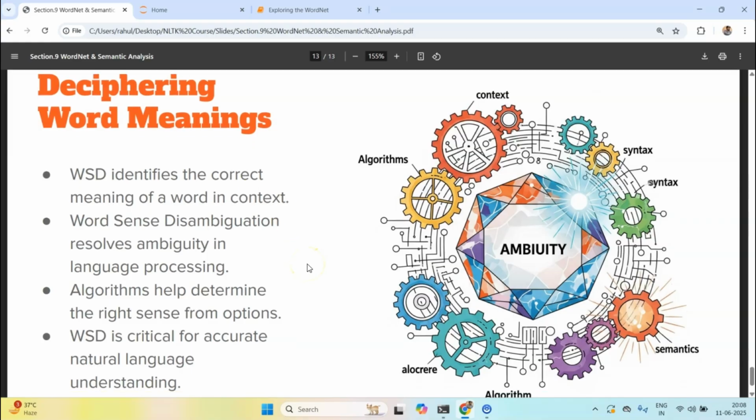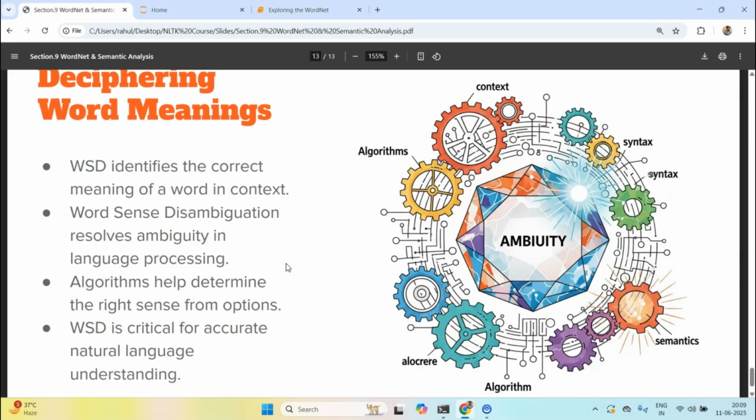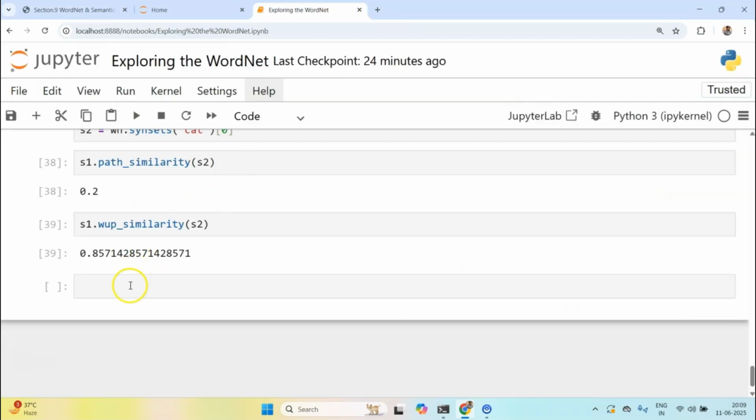For example, bank. We can have a sentence, the river bank was flooded. Here the word bank could be representing the financial institution or the bank related to the river. So which does it belong to? That is determined by something known as WSD. Now this WSD is implemented in NLTK through something known as the Lesk algorithm. Let's see what we mean by that.